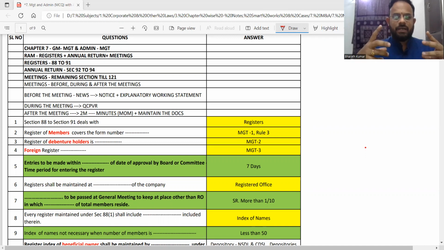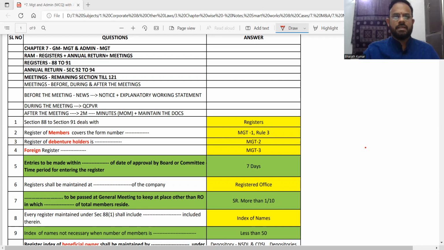So in a quick understanding, we will try to know what is going to be there in this particular chapter. There are going to be two important meetings, general meeting and board meetings. General meeting gets covered in chapter number 7 of your Companies Act. Board meeting will get covered in chapter number 12 of the Companies Act. So for the CA Intermediate syllabus, or for CS Executive, or for CMA Inter, we will have this particular chapter. Let's not try to differentiate whether you are a CA or a CMA or a CS. Law is going to be law.